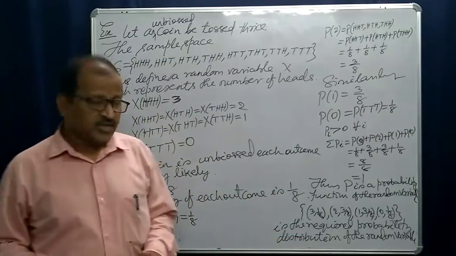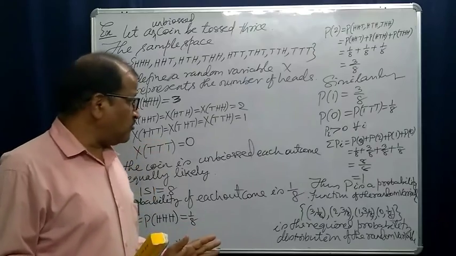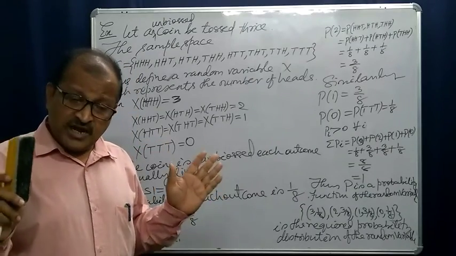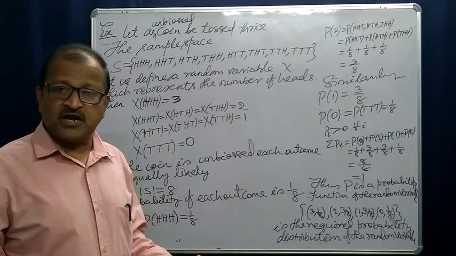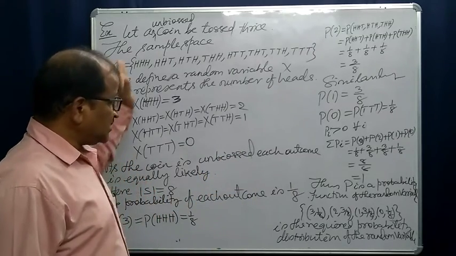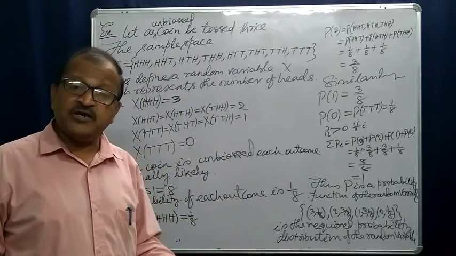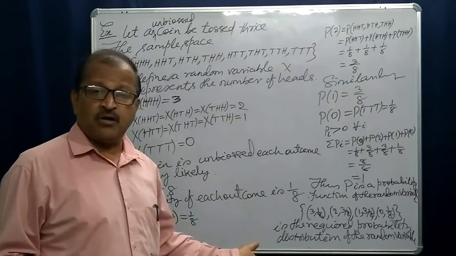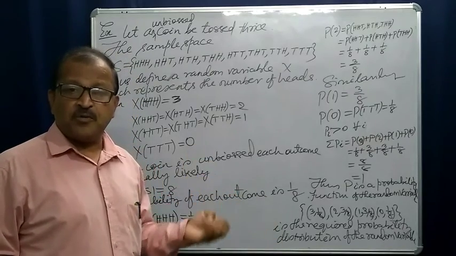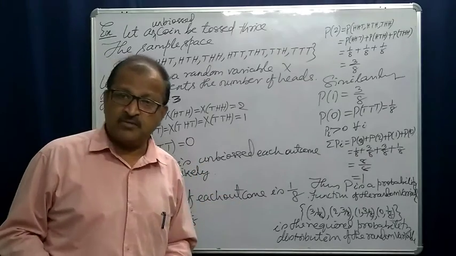Okay, so now you might be clear about what a random variable is, how we get the values of the random variable, and then how we can assign the probability to each value of the random variable, which is called the probability distribution of the random variable.